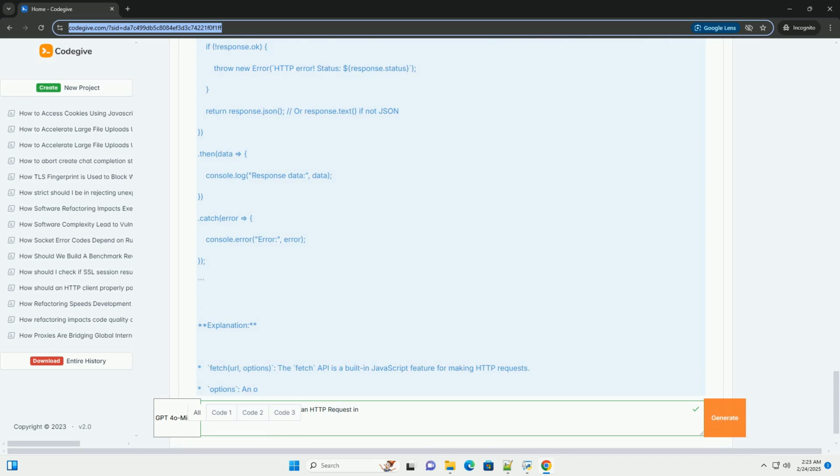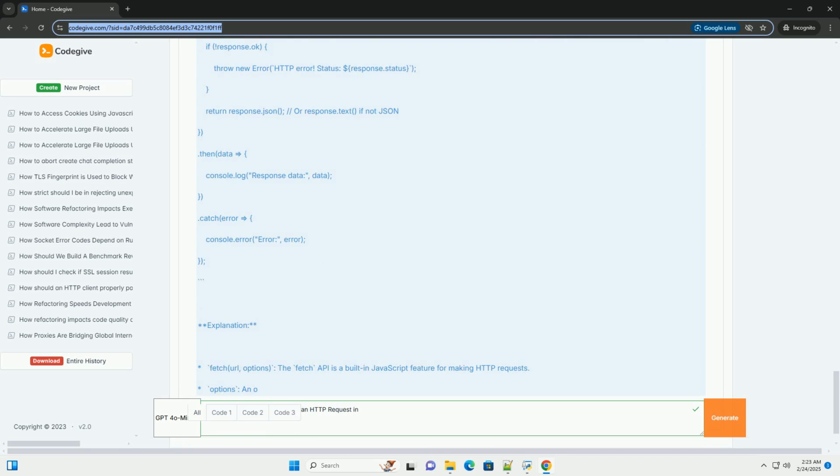response.body gets the response body as a string. 4. PHP using curl. Explanation: curl_init initializes a new curl session. curl_setopt sets various options for the curl session. CURLOPT_RETURNTRANSFER, when set to true, makes curl_exec return the response as a string instead of outputting it directly. CURLOPT_HTTPHEADER is an array of HTTP header fields to set.